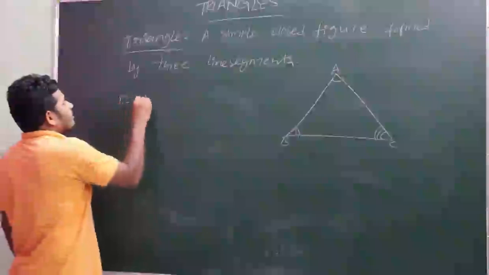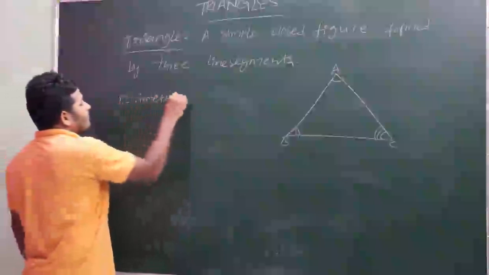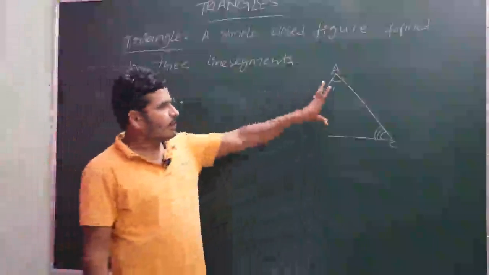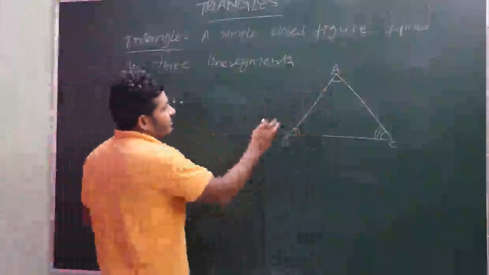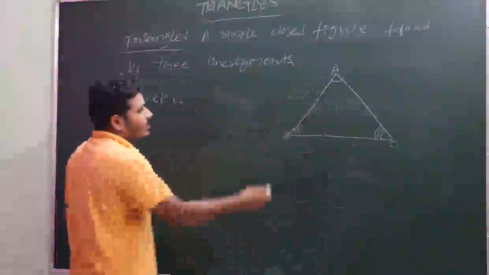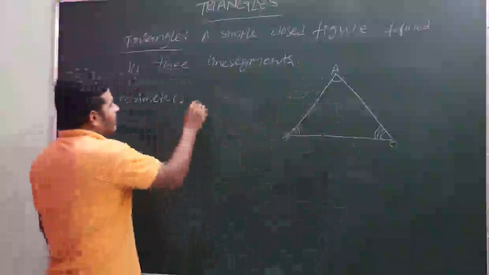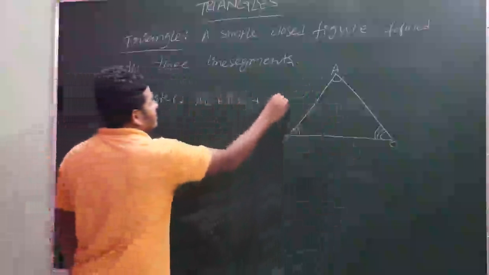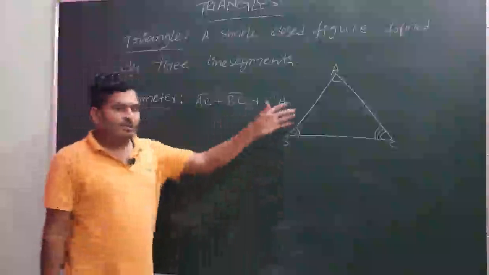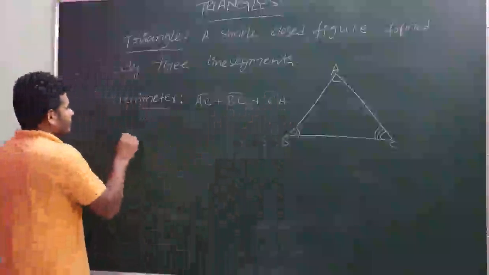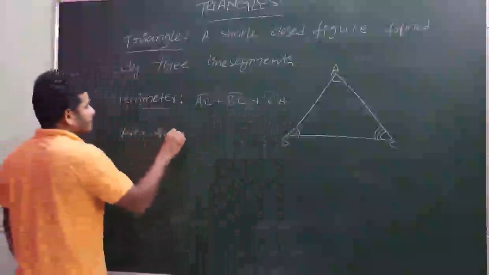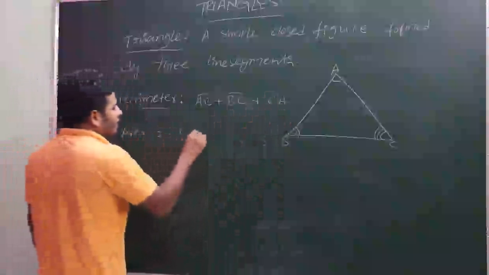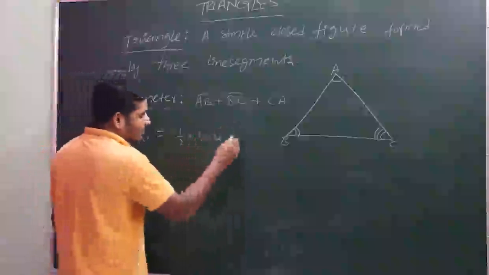What do you mean by perimeter? The sum of the lengths of the boundary of a closed figure. Sum of the boundary means here the lengths of the three sides, no? Perimeter of triangle is AB plus BC plus CA. Whereas coming to the area of a triangle, area of a triangle is equal to half into base into its corresponding height.